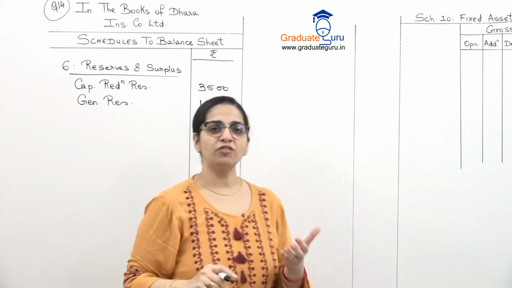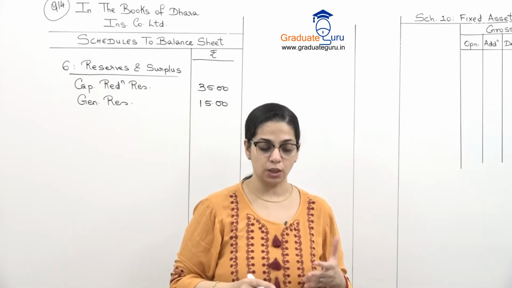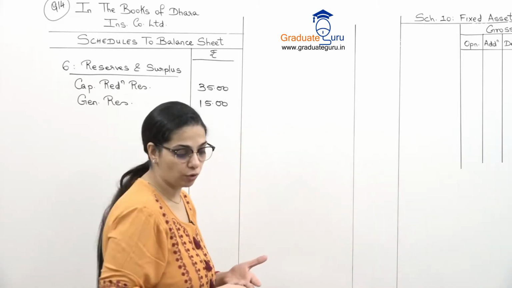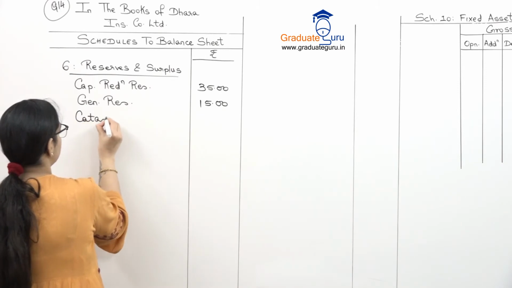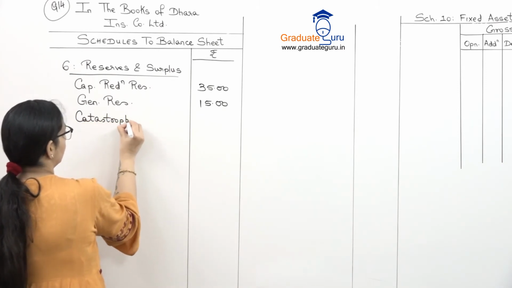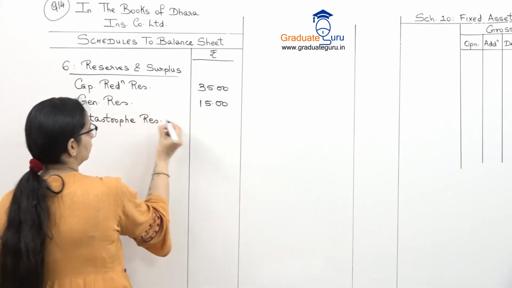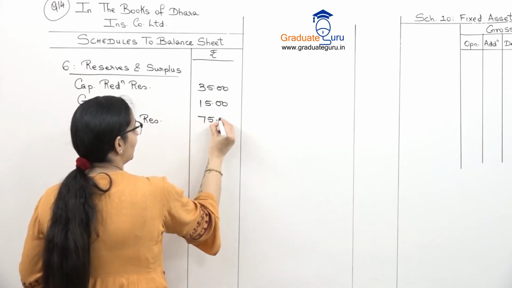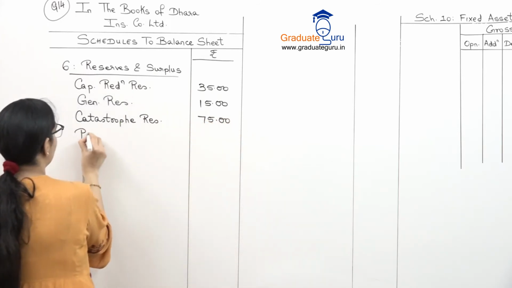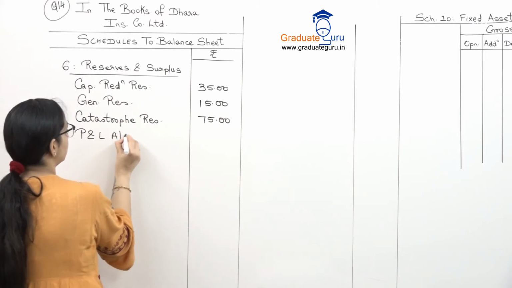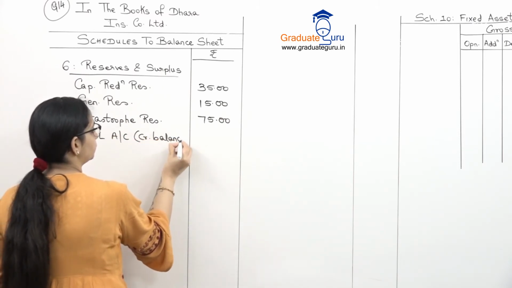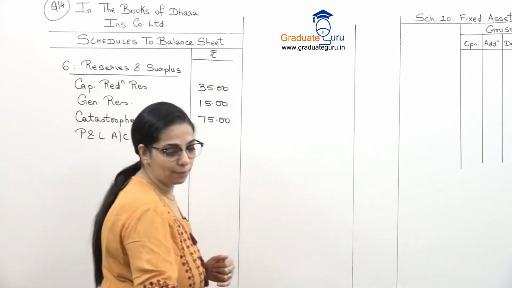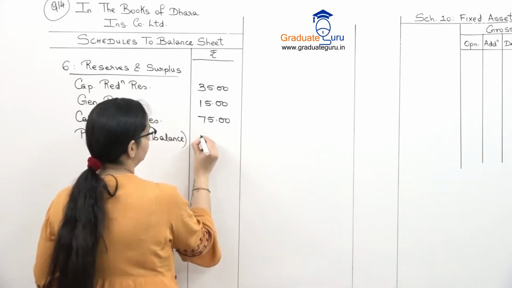P&L account we generally show as the last thing in the reserve. So पहले हम लिखेंगे catastrophe reserve, which is 75,000. And as I said, the P&L account credit balance we are going to write last, and that amount is 30,000.